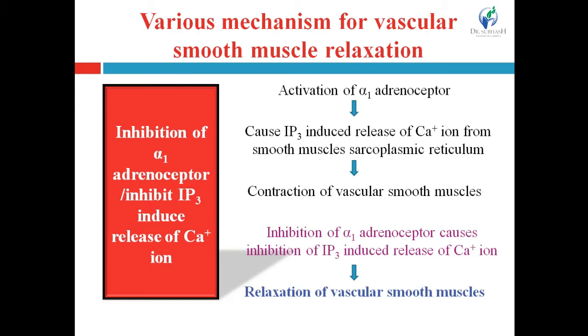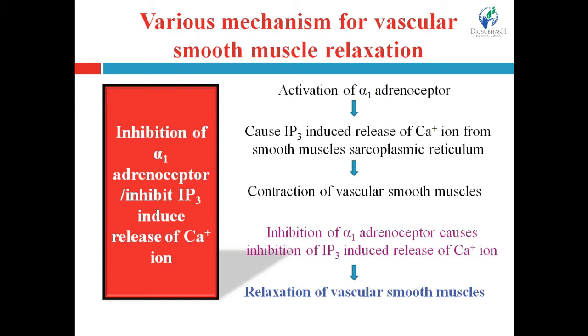Let me summarize each mechanism. Inhibition of alpha-1 adrenoreceptors will inhibit the IP3 induced release of calcium ion. IP3, the full form of IP3 is inositol triphosphate, and it is the secondary messenger which produces the corresponding response to the stimulation or inhibition of the G protein coupled receptor.